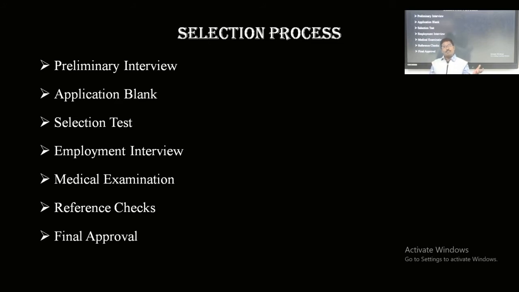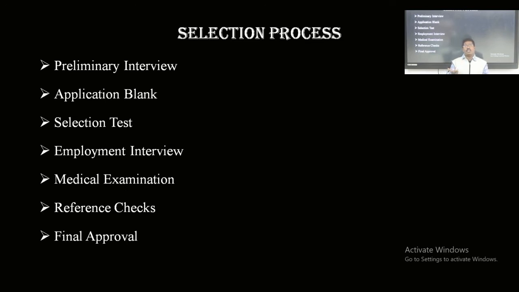Some conduct the test and the interview, and only then finally approve. Different methods are adopted based on the financial positions or constraints of the organizations. Generally, once applications are received, they conduct the selection test.